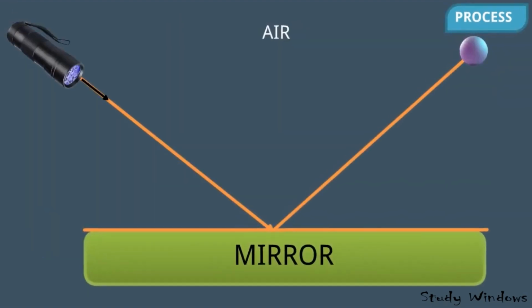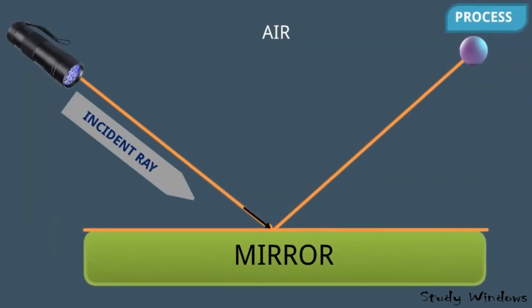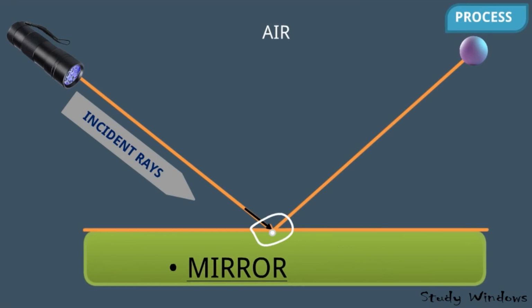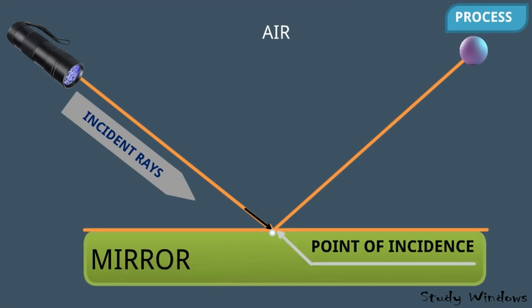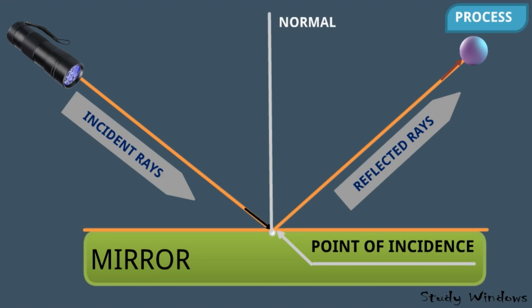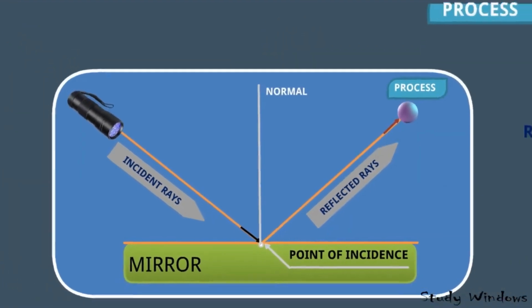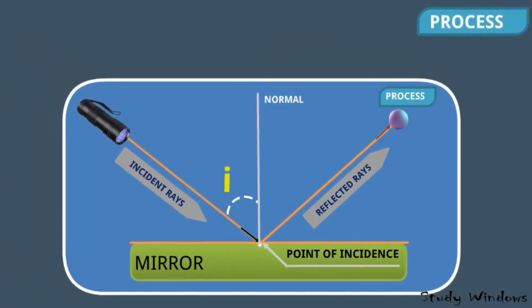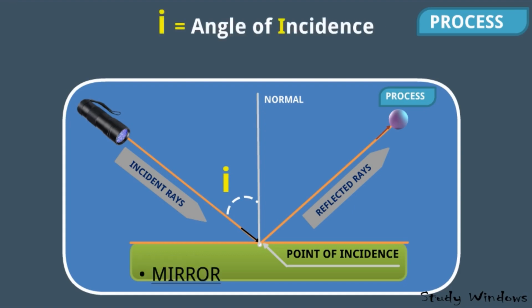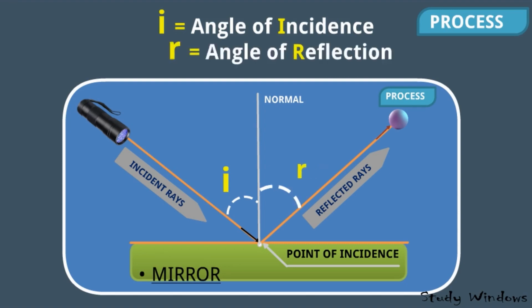The light which is falling on the mirror is known as incident rays, and the point where light is falling on the mirror is known as the point of incidence, and the light ray which is reflected is known as reflected rays, and a perpendicular line at the point of incidence on the mirror is known as the normal, and the angle between the incident rays and normal is known as the angle of incidence, and the angle between reflected rays and normal is known as the angle of reflection.